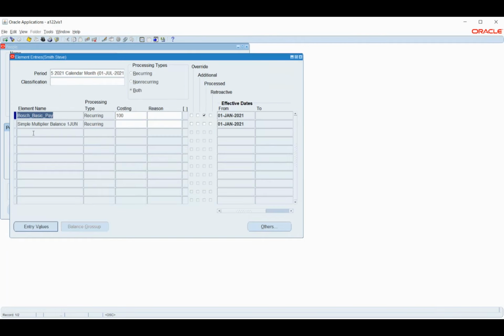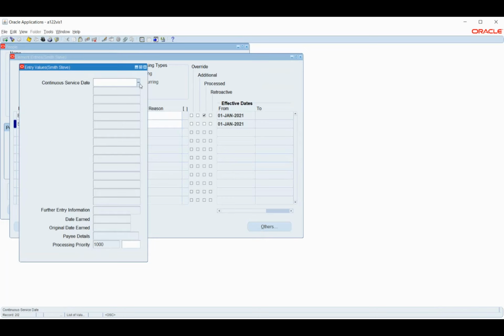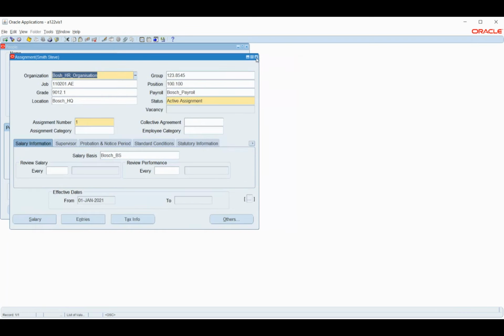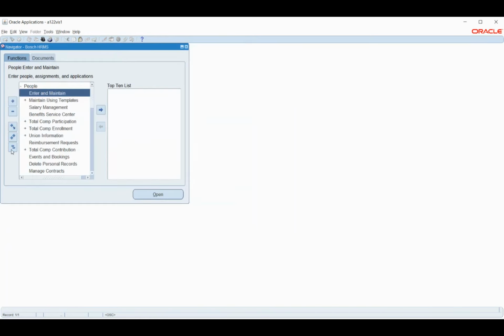to this particular employee. What I have added here is the simple multiplier option. This is the element that I have created in the absence type. So I have added it here. Now if I want to give days, I can give here. For now, I'm not giving the date and the other components. I'll just leave this, and I will run the payroll, and then we will see it in the